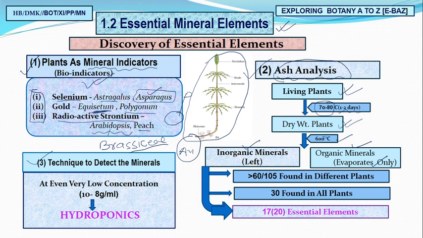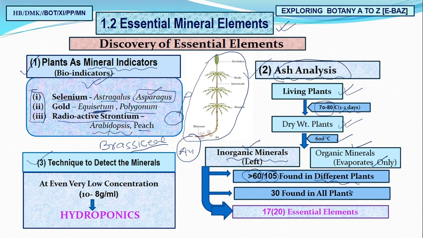So what is left in ash mainly? Yes, what we need, what we desired, it is what? Yes, inorganic minerals. What did the scientists notice? They found that in different plants, about 105 nutrients were there. Minerals were there, and more than 60 minerals are present in different plants.